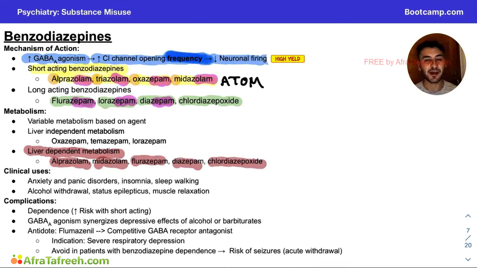Let's move on to talk a little bit about our clinical uses. We kind of mentioned this already in the beginning. I'm going to go back to our blue highlight color because it's very cool and soothing and calming, and that's what I think about benzodiazepines.